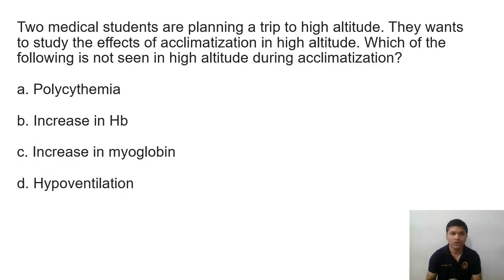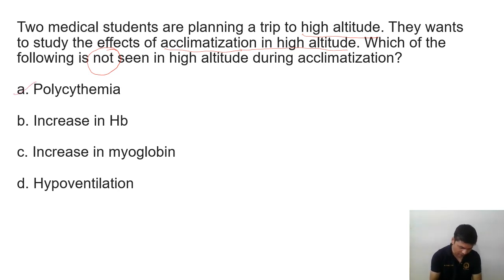Here the question is, two medical students are planning a trip to high altitude. They want to study the effect of acclimatization in the high altitude. Which of the following is not seen in high altitude during acclimatization? Not seen. So here main question is not seen. Okay, not seen. So do we get the polycythemia?